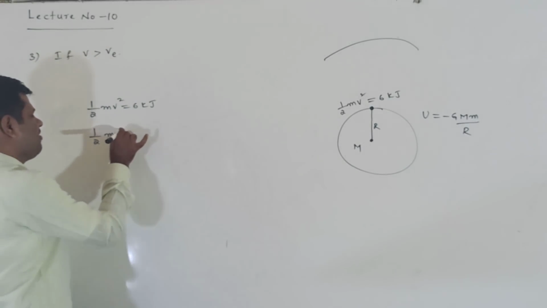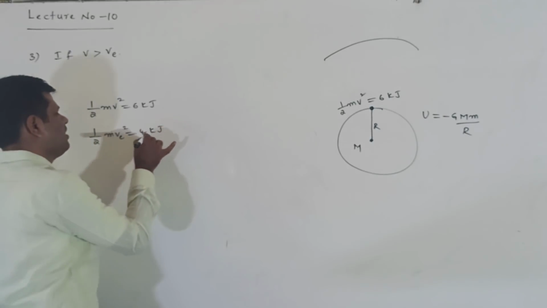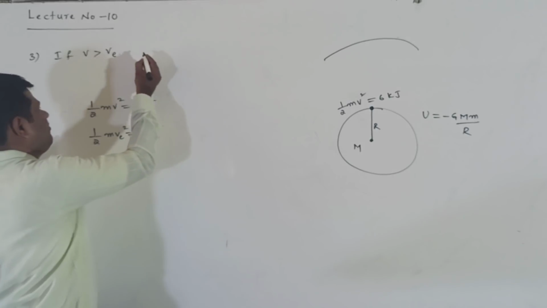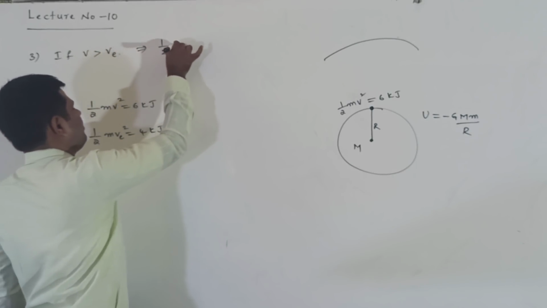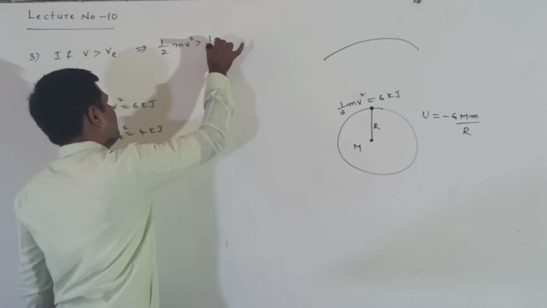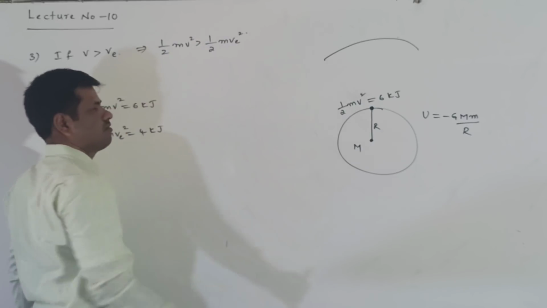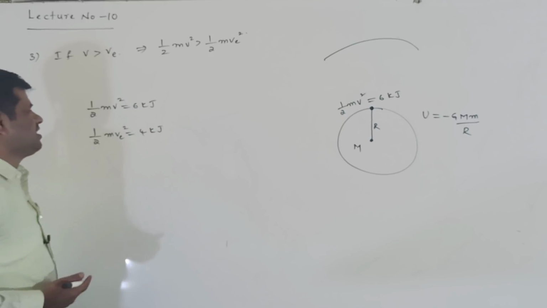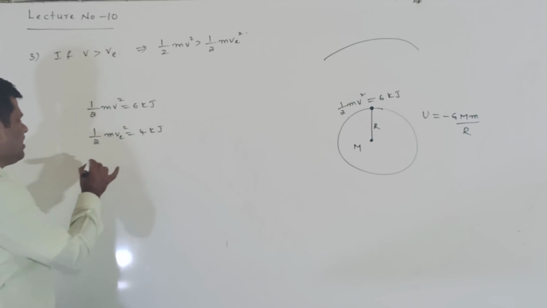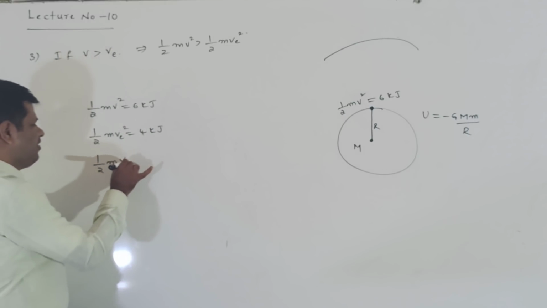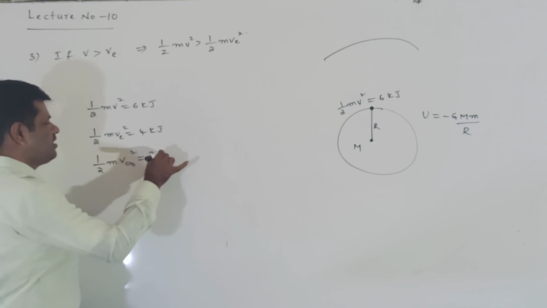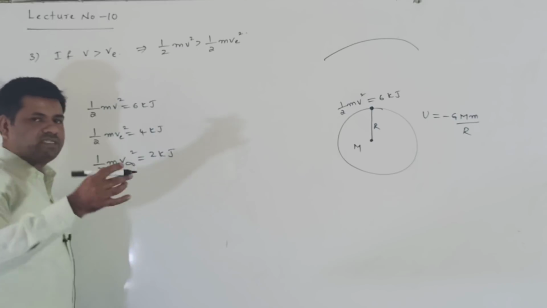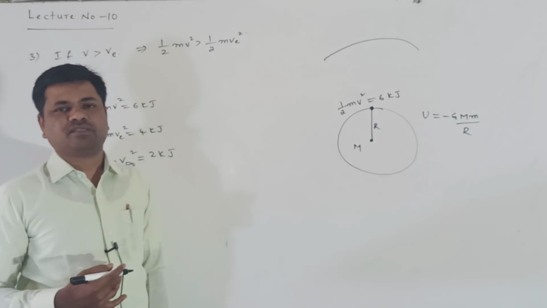To escape from the gravitational field, how many kilojoules are enough? 4 kilojoules is enough, because v greater than v_e means half mv square is greater than half m v_e square. This is enough to escape from the gravitational field. Remaining energy, which I take as half m v infinity square, is 2 kilojoules. Using these 2 kilojoules, it enters into the interstellar space.